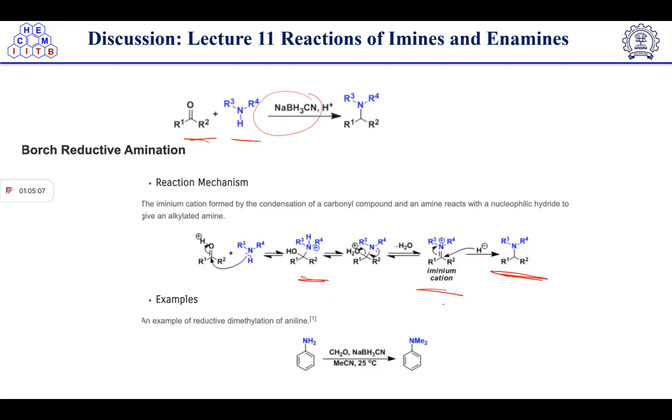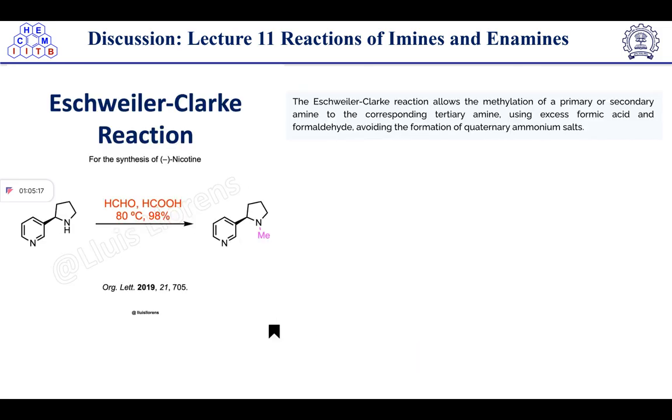So this type of reaction, reductive dimethylation of aniline, is given here. This can give a different type of product. So that is reductive amination.